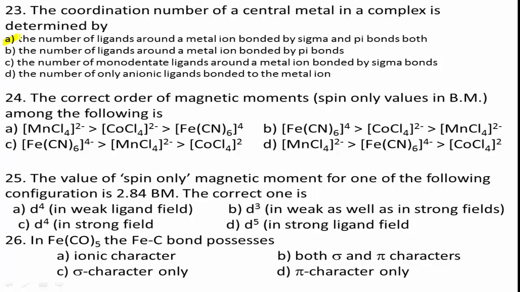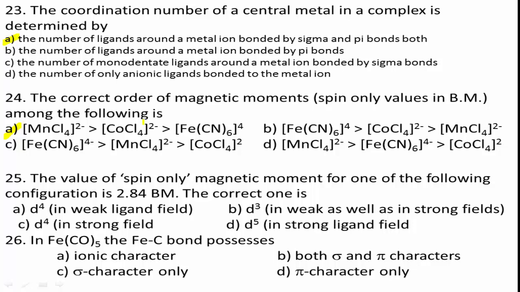So the order of spin only magnetic moment is [MnCl4]²⁻ > [CoCl4]²⁻ > [Fe(CN)6]⁴⁻. Therefore, the correct answer for this 24th question is option A.